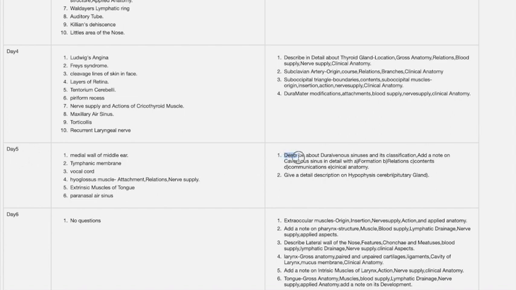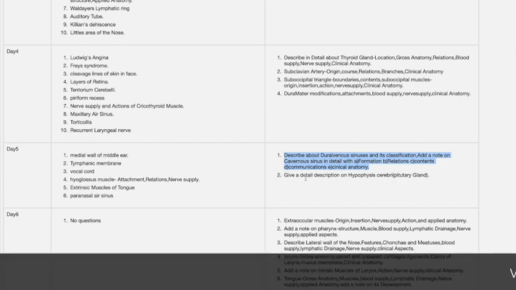So next we'll see day 5. On day 5, we see the essay questions. First question is dural venous sinus. This is a very important question. Cavernous sinus. How to list out these dural venous sinuses, paired and unpaired. In cavernous sinus, which is a very important question. And pituitary gland, this is hypophysis cerebri. This is also an important question. This is for day 5.